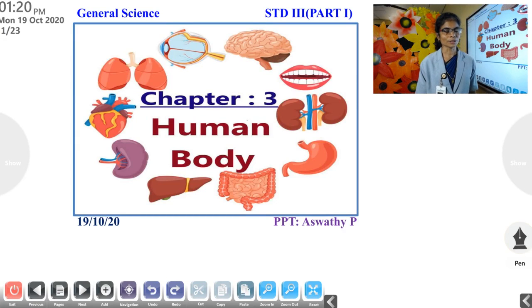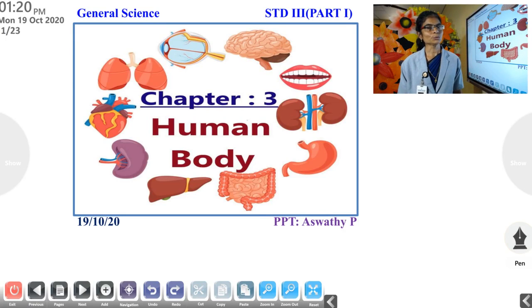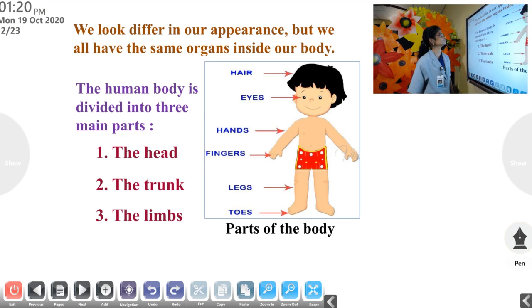Okay. Today we are going to learn a new chapter from General Science. That is chapter 3, Human Body. The chapter's name is Human Body. To start, though we look different in appearance, we have the same organs in our body.